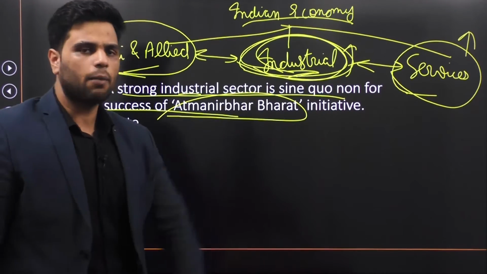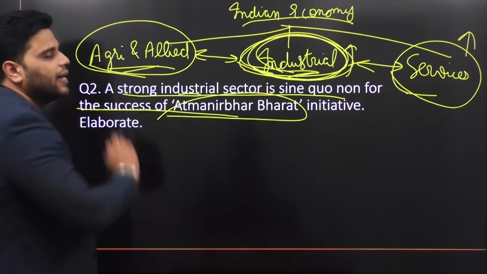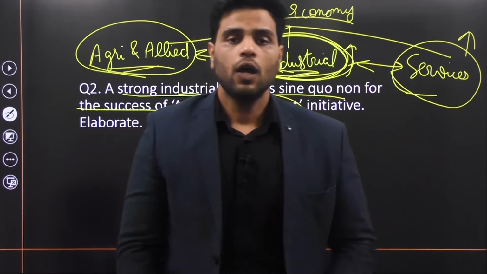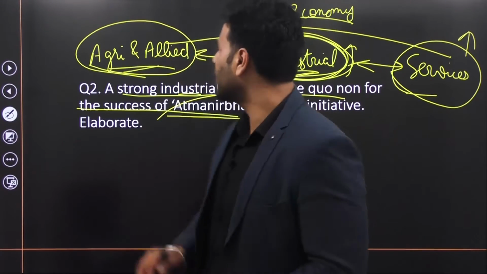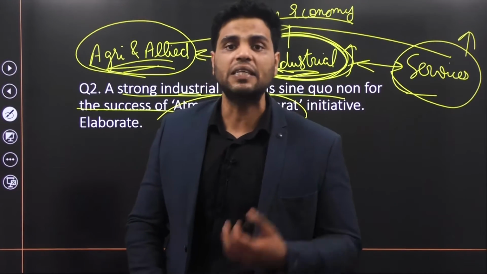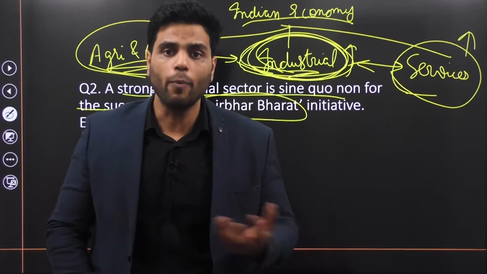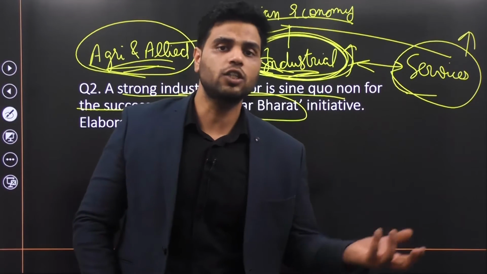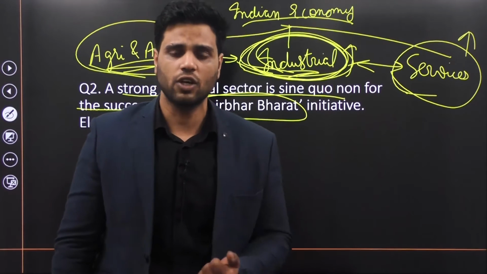So let me give you an example. How can growth in industrial sector be good for agriculture and allied activities? Well, number one, a lot of raw material that goes into industrial sector comes from agriculture and allied activities. For example, textile industries also require raw material. That raw material can be cotton, can be other stuff that is grown agriculturally.